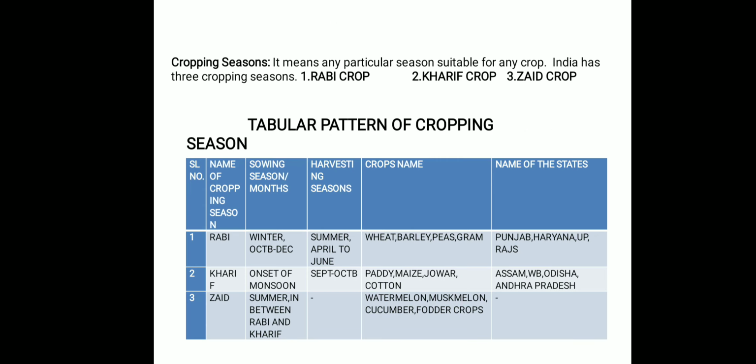And the next topic is about the cropping seasons. You know that particular crops are suitable for different seasons. In India, we have three types of cropping season. First one is Rabi crop, second one is Kharif crop, third one is Zaid crop. We can get confused about the difference between Rabi, Kharif and Zaid crops, and this question generally comes in the board examination: what is the difference between Rabi crop and Kharif crop?